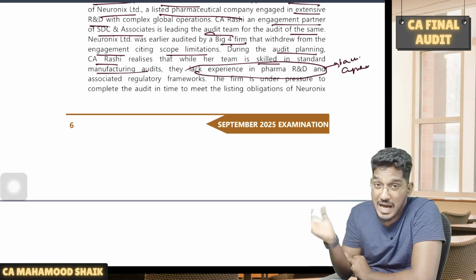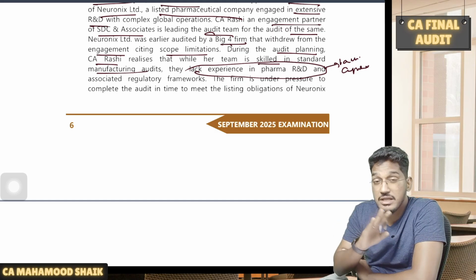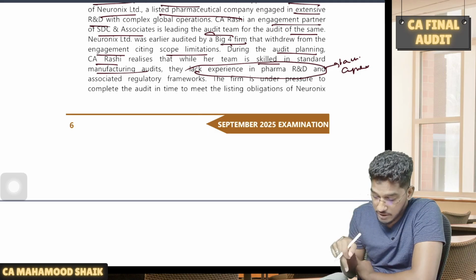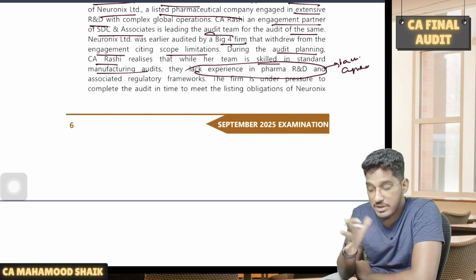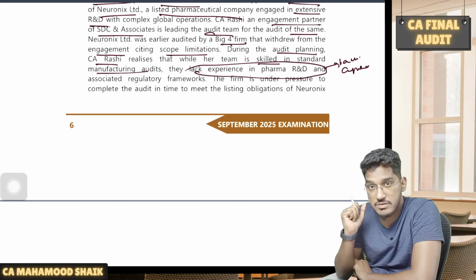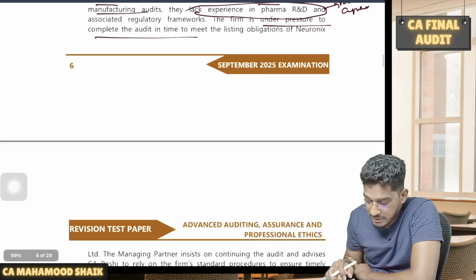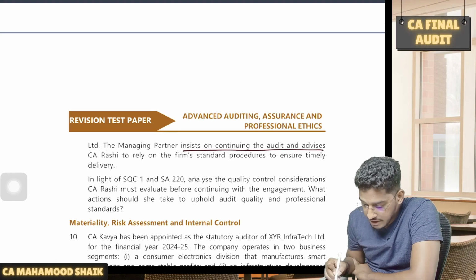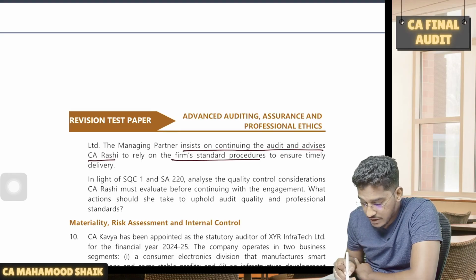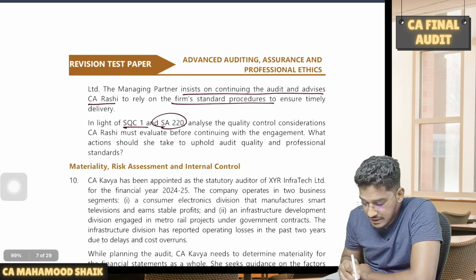Here the auditor, before accepting the engagement itself, should have decided whether they are compatible, whether they are capable enough to complete the audit or not. So here they clearly say that they conducted audits of various manufacturing entities, but they don't have expertise in the pharma industry. Next, the firm is under pressure to complete the audit in time to meet the listing obligation of Neuronix Limited. The managing partner insists on continuing the audit and advises CA Rashi to rely on the firm's standard procedure to ensure timely delivery. In light of SQC1 and SA220, analyze the quality control considerations.